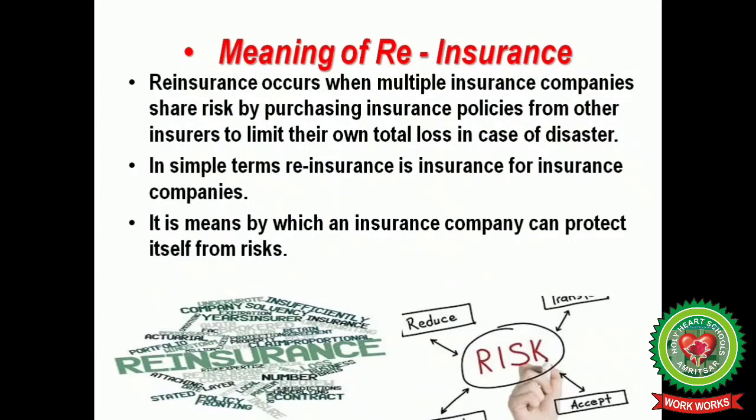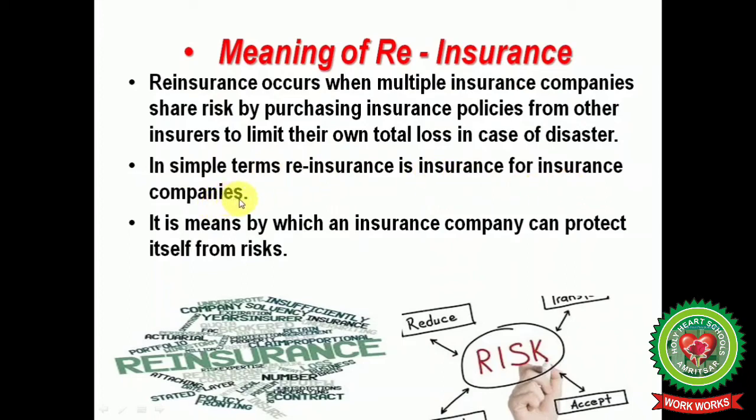Now we will go with the meaning: reinsurance occurs when multiple insurance companies share risk by purchasing insurance policies from other insurers, not an insured but insurers, to limit their own total loss in case of disaster. So in simple terms, reinsurance is insurance for insurance companies, not an insured.